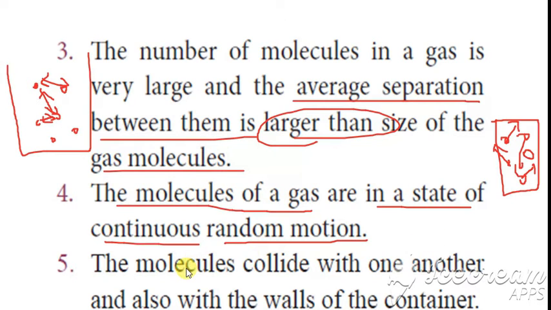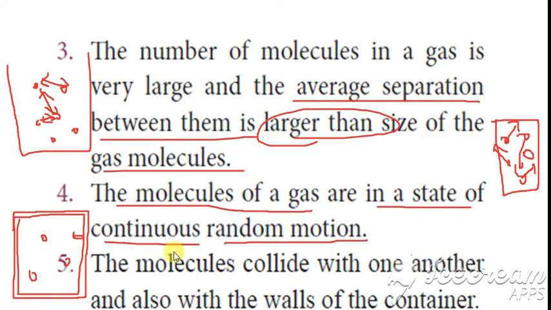Next, the molecules collide with one another and also with the walls of the container. Here is the container, these are the walls of the container, and here we have the molecules. Random motion means they will be continuously moving.